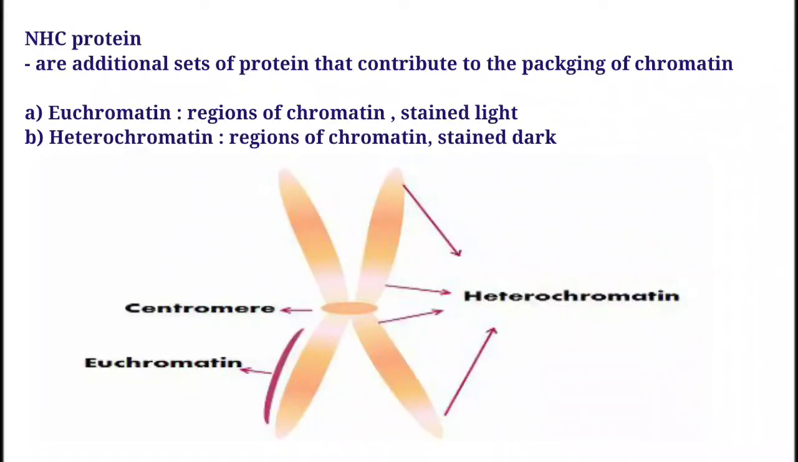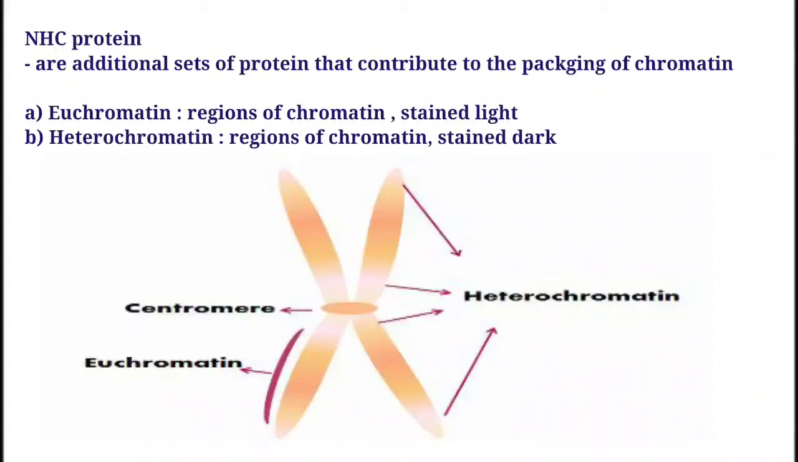Euchromatin is a region of the chromatin which is lightly stained, meaning it is loosely packed in a typical nucleus. Whereas heterochromatin is densely packed, or darkly stained. This was about the NHC protein that we need to know.